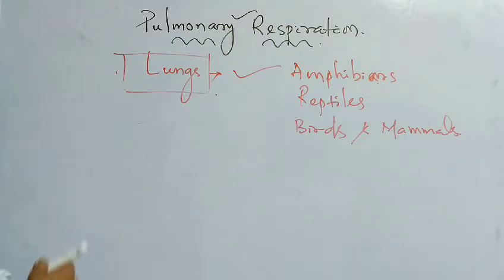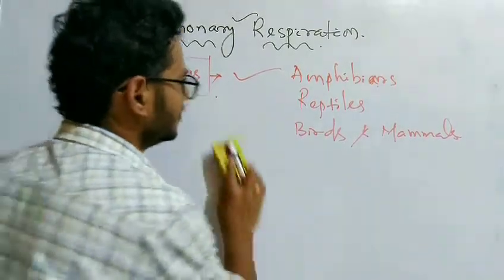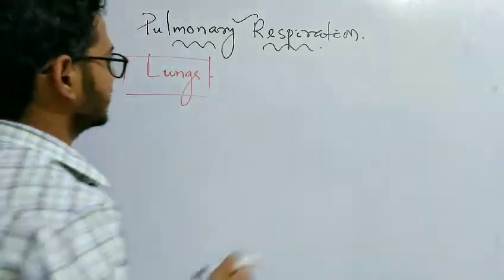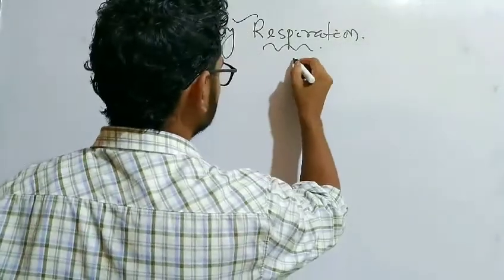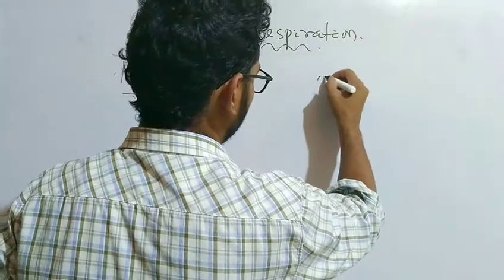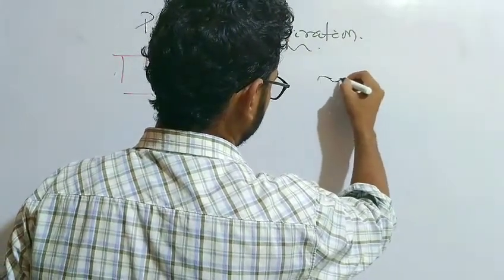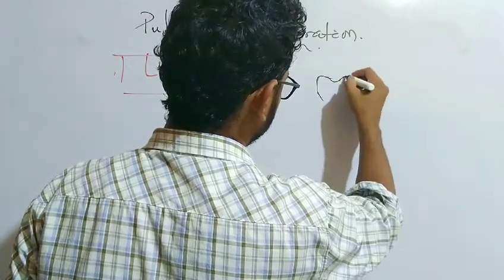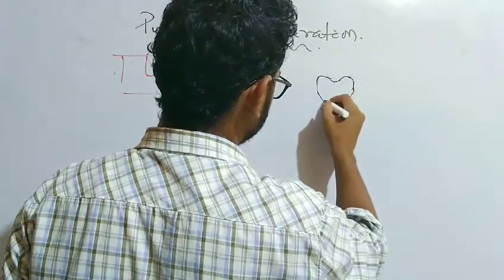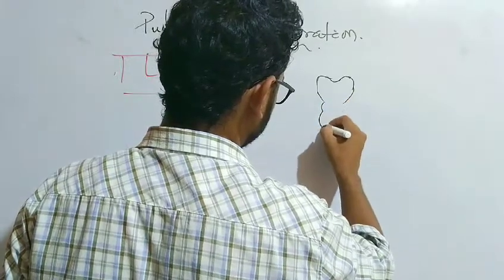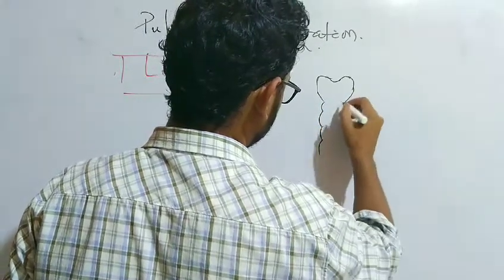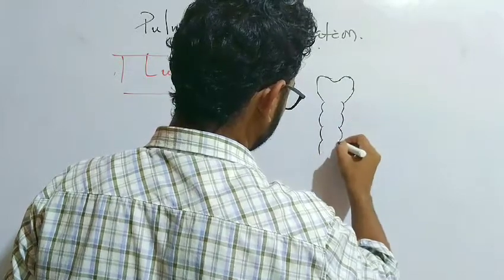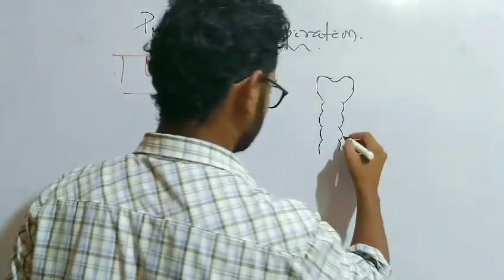Let me draw the diagram here so that you can have the basic idea. First the pharynx is present. This is the pharynx, and after that the trachea or the windpipe starts.